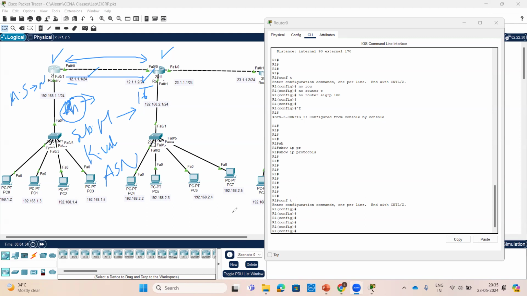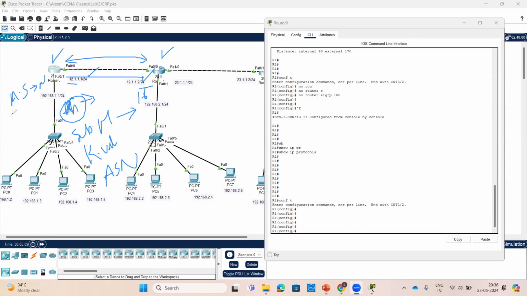We have public and private AS. Public is 1 to 64512, whereas private is 64513 to 65535. In private, same service providers, whereas in public we have multiple service providers. Fine.